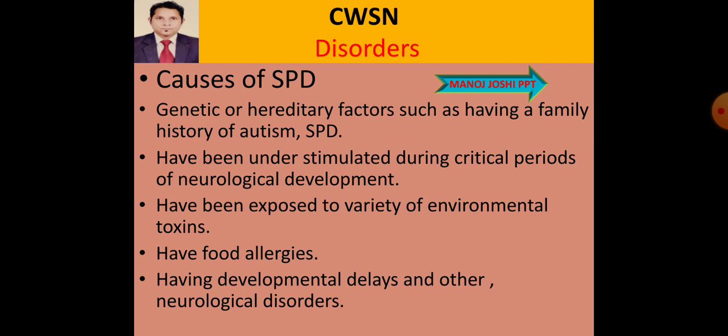The growth and development is delayed in the children, or maybe some neurological disorder is there which is behind this SPD, sensory processing disorder. So this is all about sensory processing disorder.